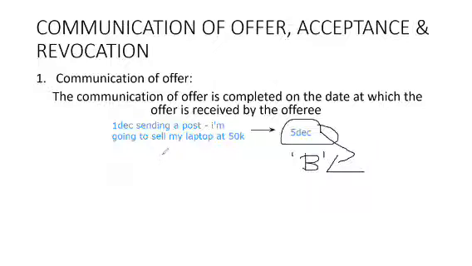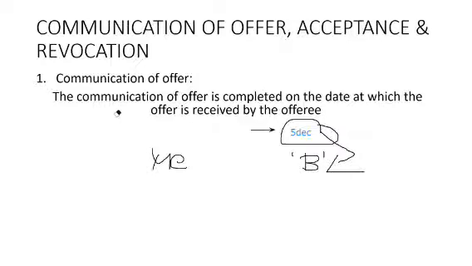Now my question for you is, for me, when is the communication completed? Is it simply 5th December because I'm sending it on 1st December? No. For me also, it is 5th December.